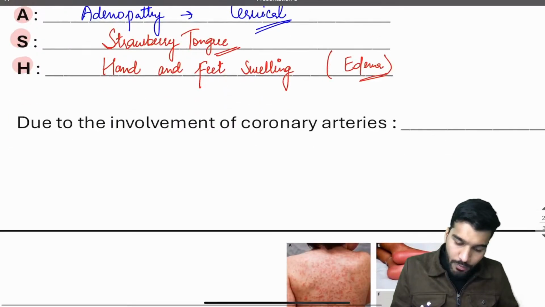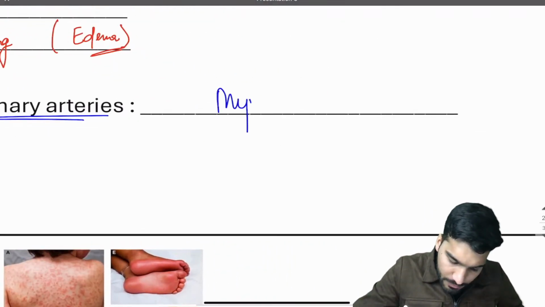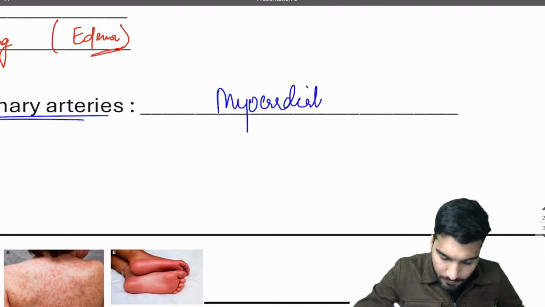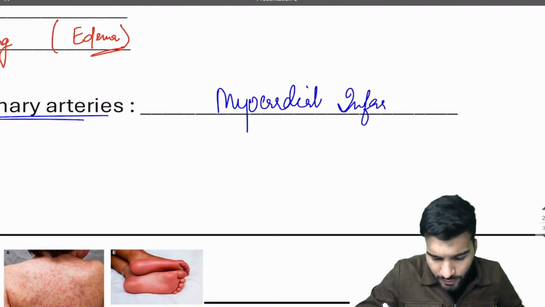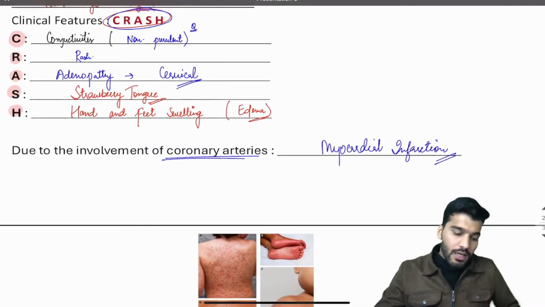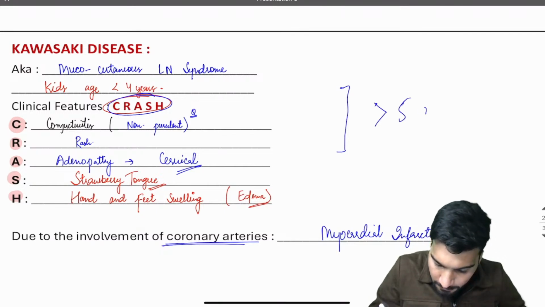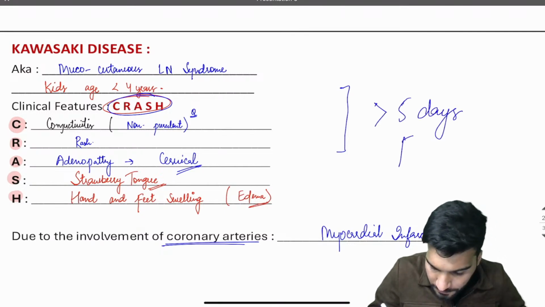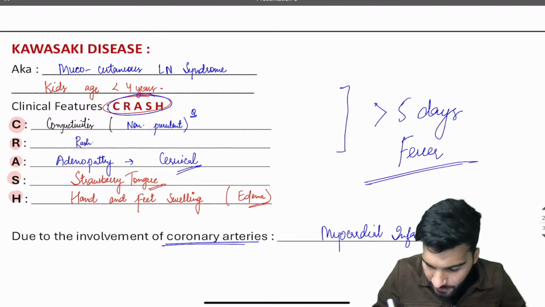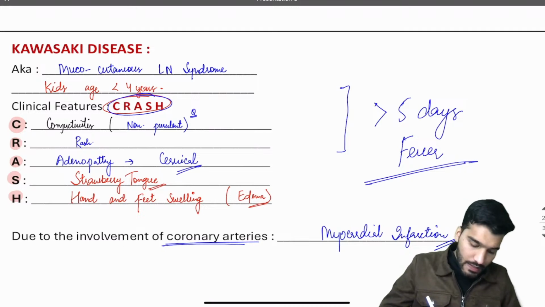And due to the involvement of the coronary arteries, the patient can have a myocardial infarction. So cardiac causes are the cause of death in case of Kawasaki disease. Along with that, sir, the patient will have more than 5 days of fever associated with Kawasaki disease.